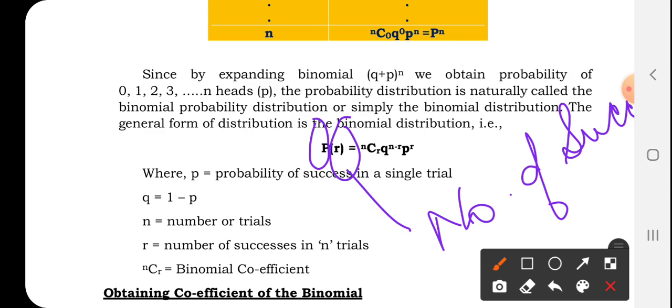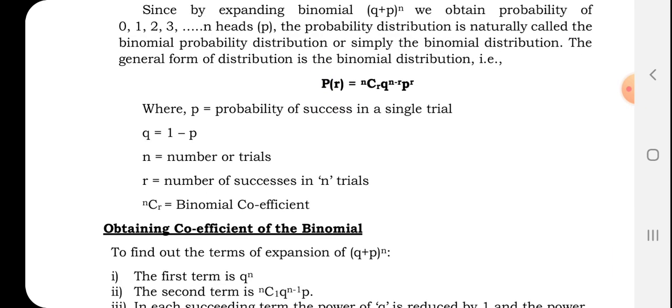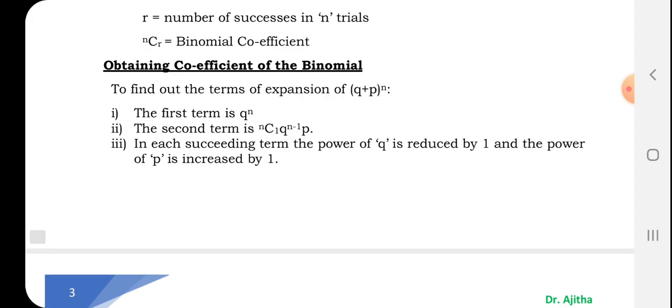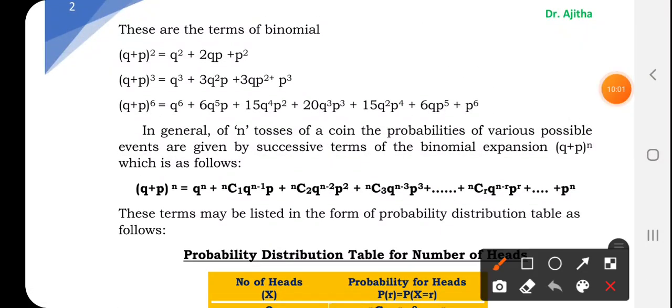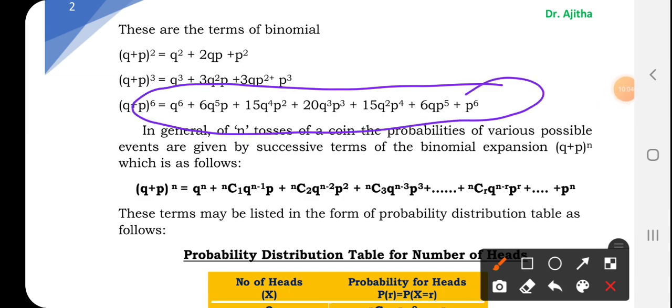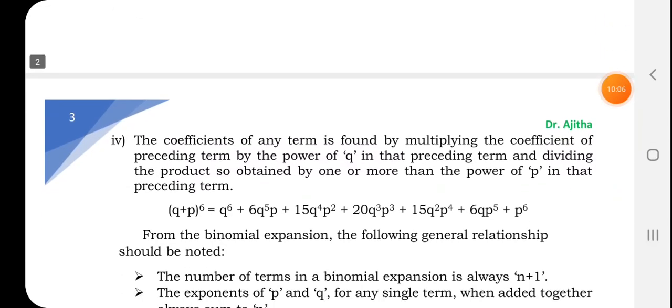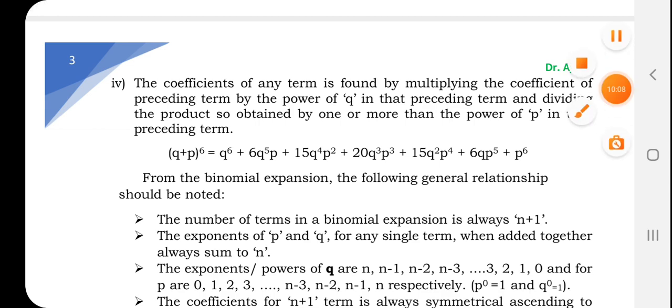For example, if you have tossed a coin 10 times and I want to get 2 heads, that 2 is known as R. Getting 2 is known as success. R is the number of successes in n trials, and nCr is the binomial coefficient. Now the question is how to find the binomial coefficient. No doubt, the way of finding this we are going to see now. So in this we will see how to find the coefficient.